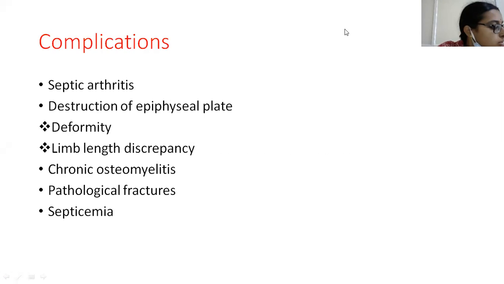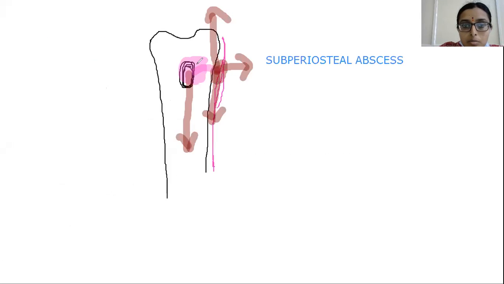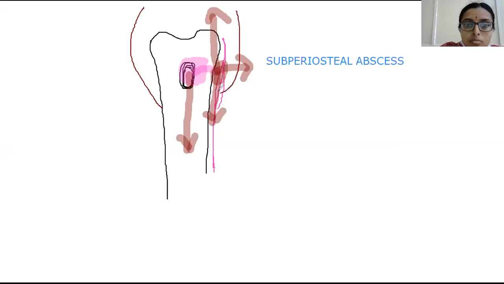Septic arthritis. Septic arthritis is one of the complications, as we have seen in this picture. Suppose this is the joint capsule, and here you can see the metaphysis is intra-articular, so it may lead to septic arthritis here. Or if the pus is inadequately drained, it may lead to chronic osteomyelitis.